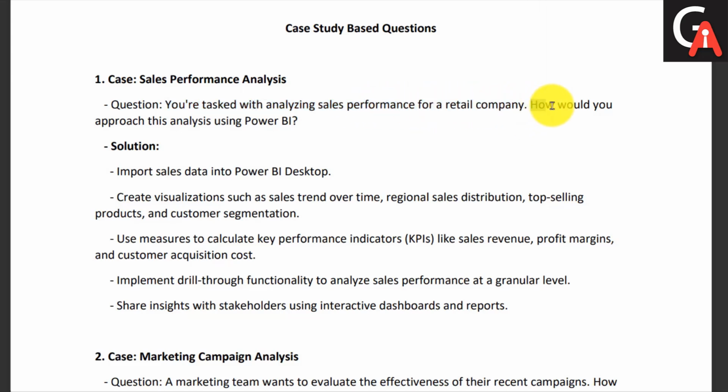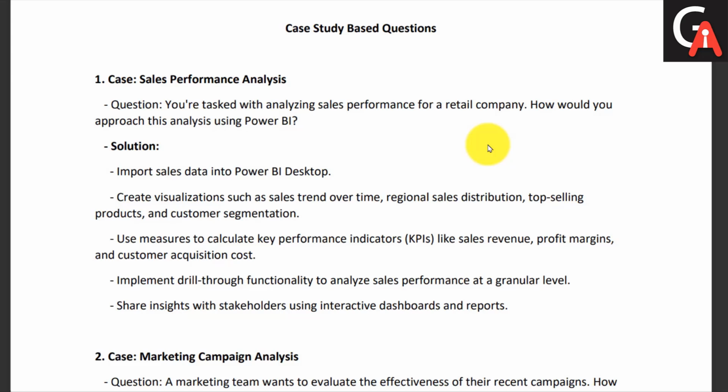Okay, how would you approach this analysis using Power BI? First of all, we have to analyze the sales performance. That's the most important thing. So we have historical data of the sales, and we have to find out some trends and insights from that historical data. And for that, how can you leverage Power BI? You can frame the answer in many ways, but the first way is to go from the basics.